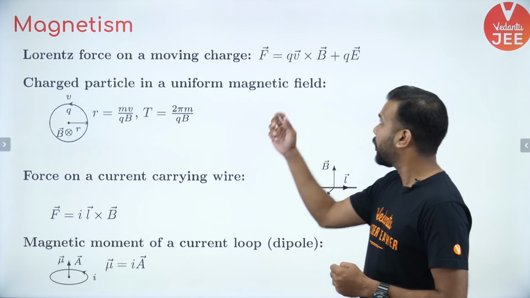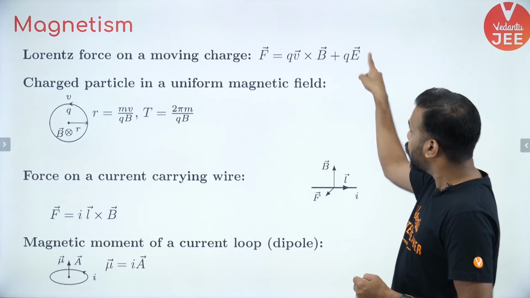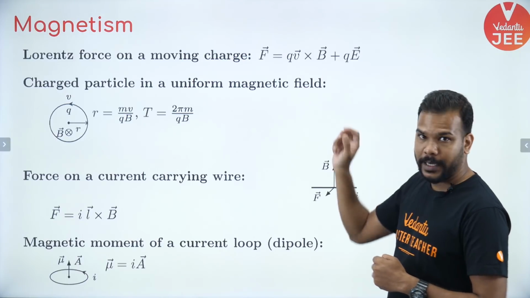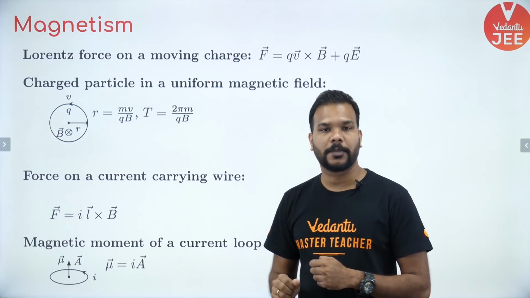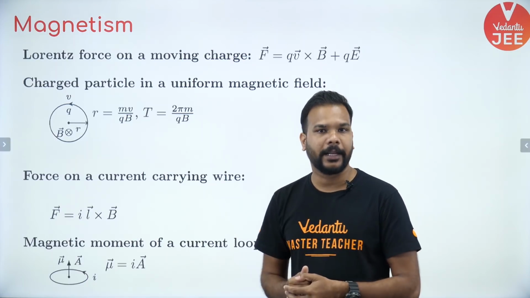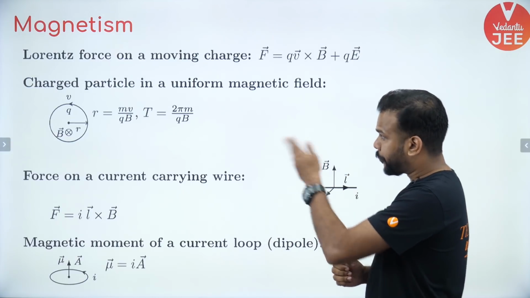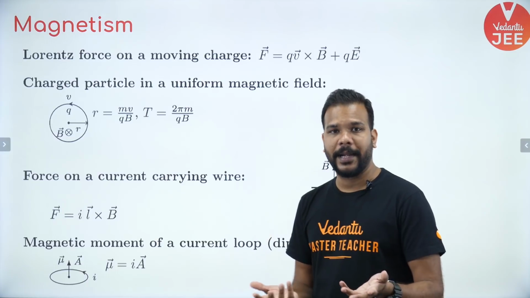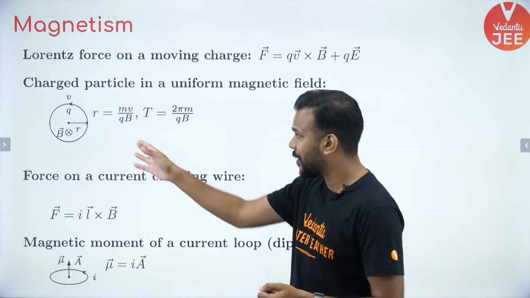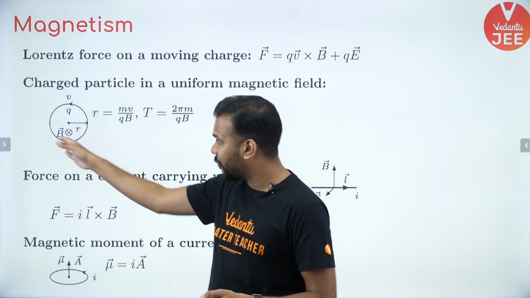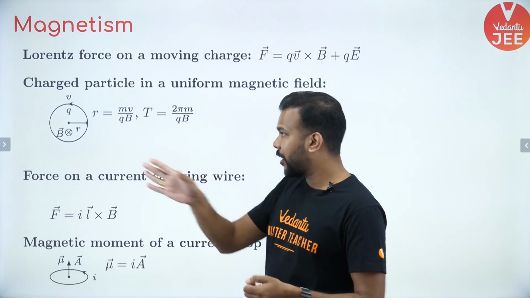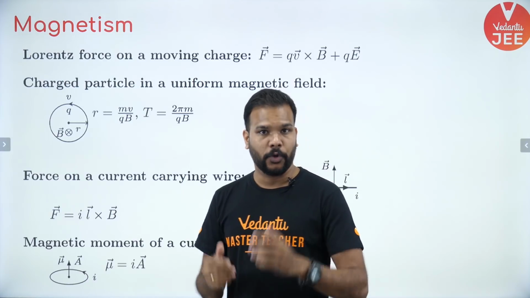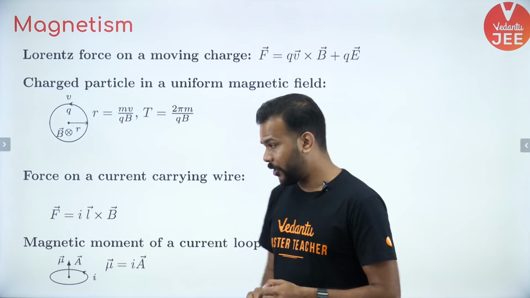How do we calculate that? That force is given as qE, which is the electrostatic force, we are aware about that, plus qV cross B. So V cross B is basically the cross product of the charge velocity and the magnetic field. Now if we speak about what happens to a charged particle when it is moving perpendicular to the direction of magnetic field, you can see that the charged particle has a velocity in this plane and the magnetic field is going inside, so it starts to move in a circular path. You can calculate that by using the right hand palm rule as well.